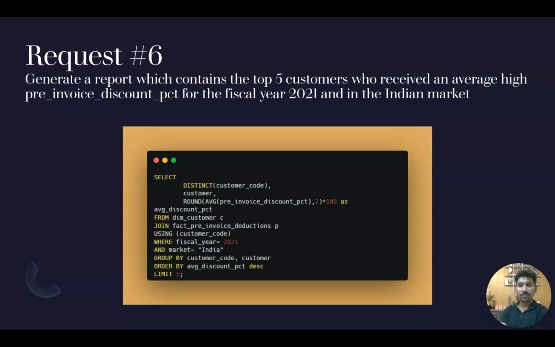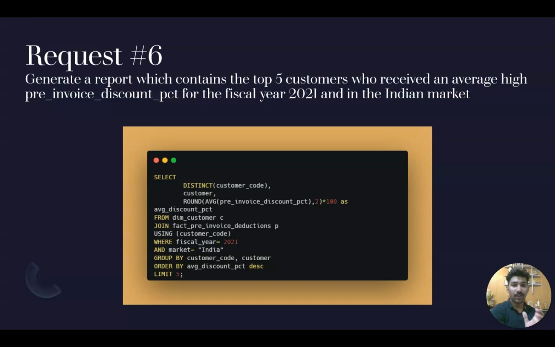So let us know about what is pre-invoice discount first. Pre-invoice discount is basically a type of discount that a company applies on the product before it sells it to the customers. The customers here are Croma, Best Buy, Amazon, Flipkart. So Atliq Hardware, before it sells its product to the customers, applies a discount on each product, and it may be different for every month or every fiscal year. So it applies a discount before it sells, and that is called pre-invoice discount.